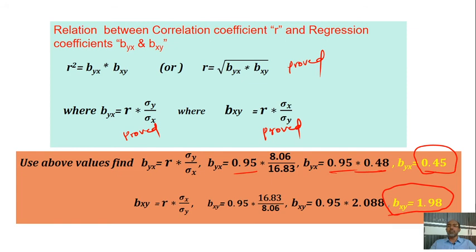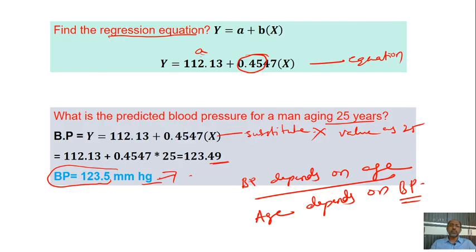We were asked to test whether there is any regression between the blood pressure and the age, and also to predict the blood pressure at 25 years of age. So this is prediction based on the data. There is no magic. Based on the data we are doing prediction.